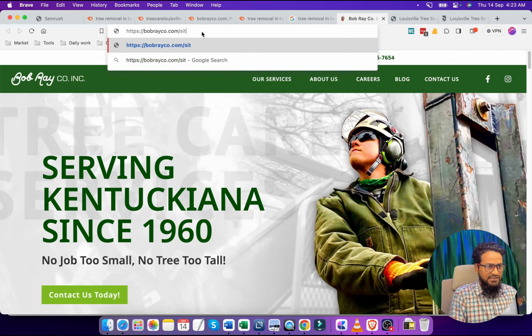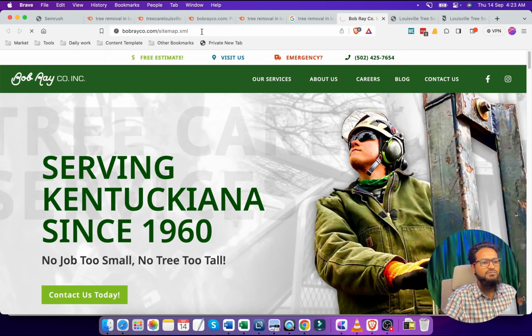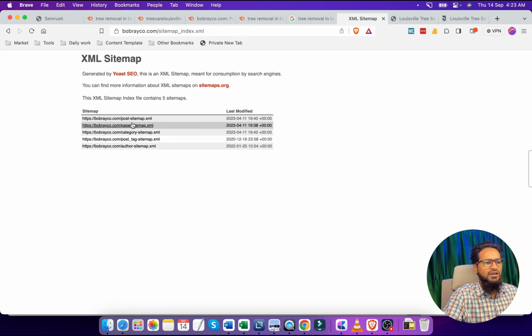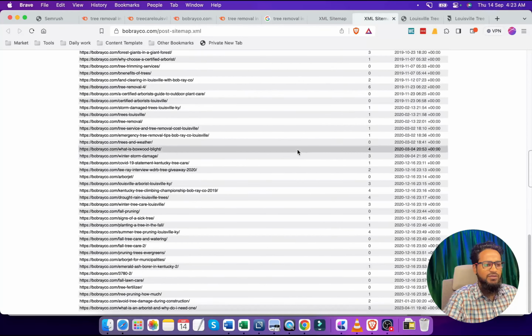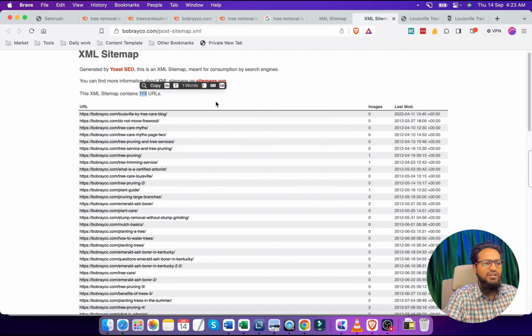So we can take this, we can see they are using a Yoast SEO plugin to create these sitemaps. So they have already 5 sitemaps, and if you open the post sitemap, you can see 115 URLs.